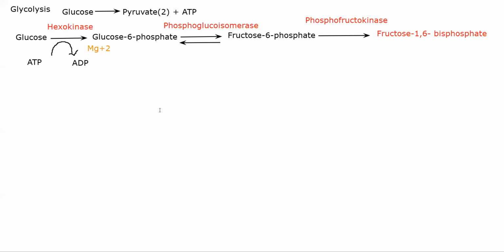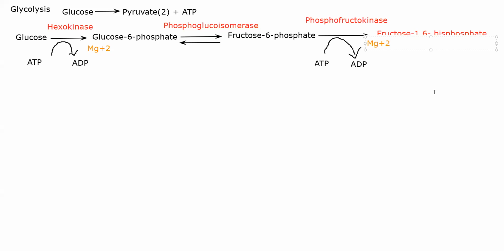All right, this is the next step where you will have ATP being given. Whenever you have a phosphate group being attached, you have an ATP molecule coming in and ending up giving an ADP molecule, in the presence of magnesium, obviously, in the presence of Mg plus 2.